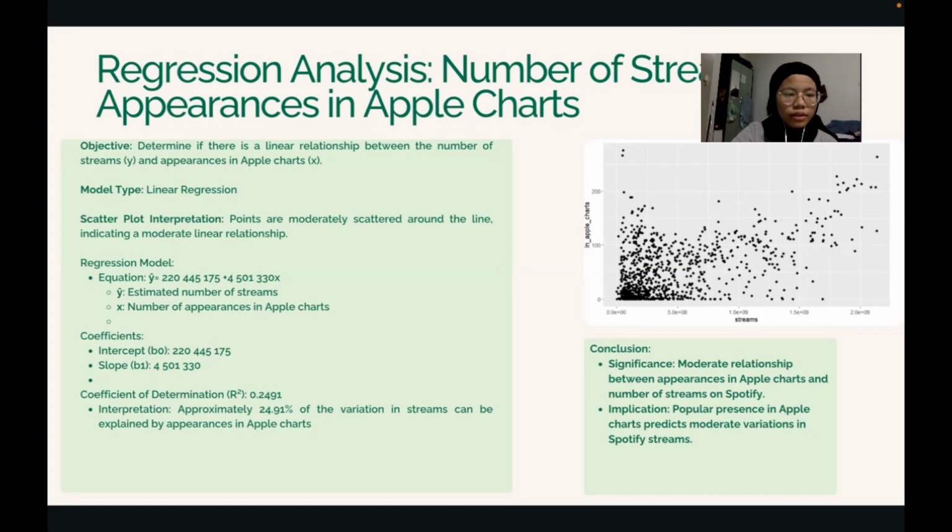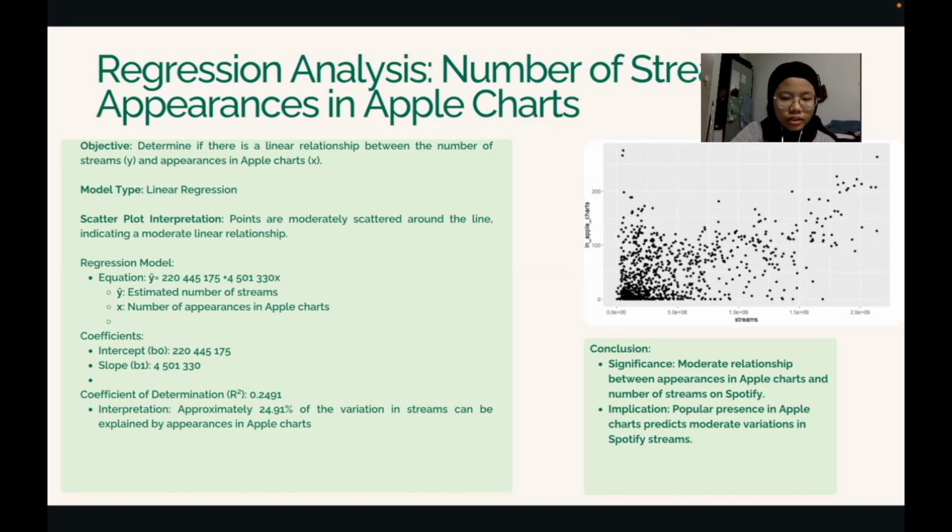For scatter plot interpretation, upon examining the scatter plot, we observe that the points are moderately scattered around the line, indicating a moderate linear relationship between appearance in Apple charts and the number of streams on Spotify.